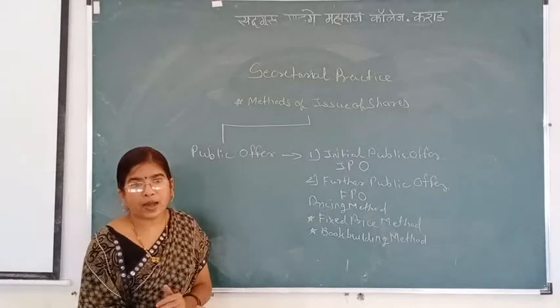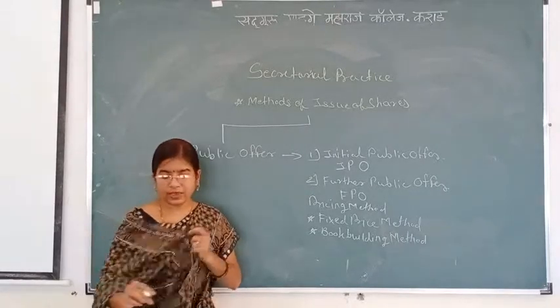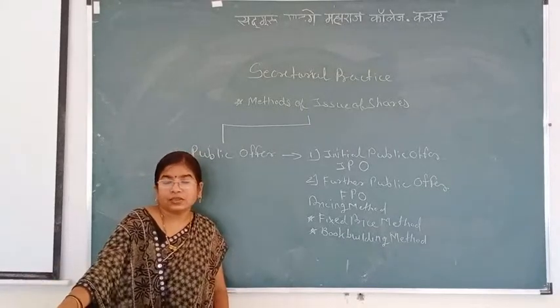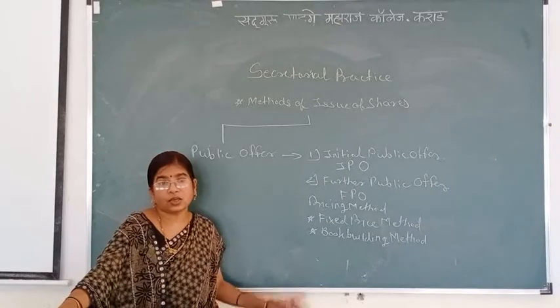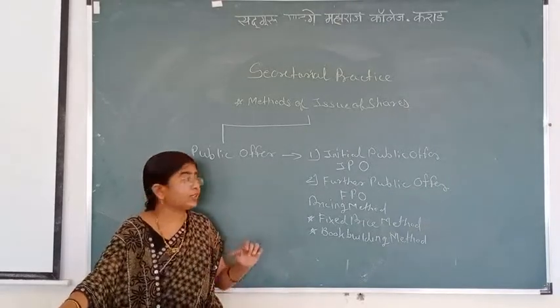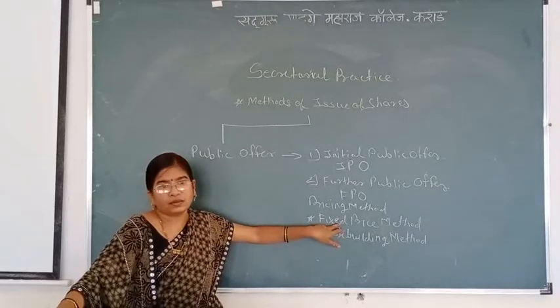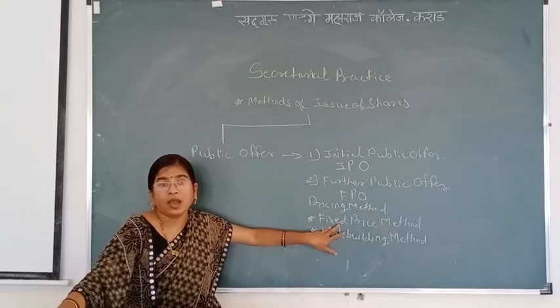Fixed price method. In this method, company issues a fixed quantity of shares at fixed price. Price may be at par or at premium, but company issues fixed quantity of shares, means 1000 shares or 5000 shares. The quantity of shares is fixed in this method. For example, company offers 5000 shares to general public.